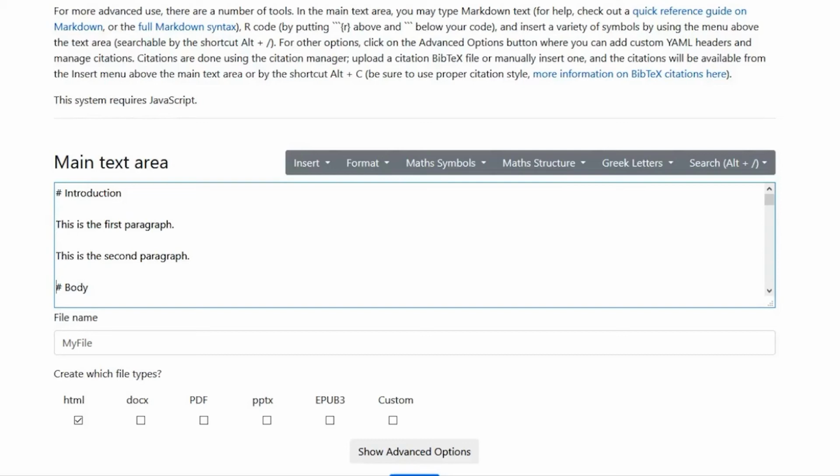Hash Body. And now we have a hash Body, which means it's another level 1 heading. Blank. Hash Table example. And now we have 2 hashes, which means it's a level 2 heading, and they show us a table. I'm going to zip down to the mathematics.